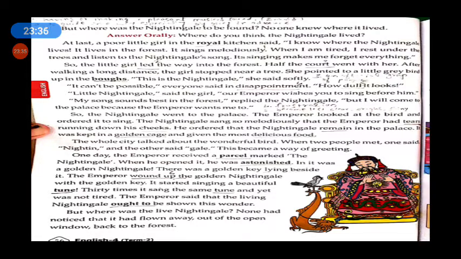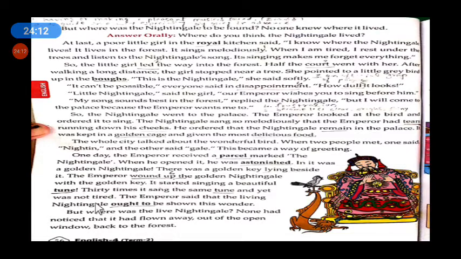So when the emperor inserted the key and it turned, the golden nightingale started to sing. It started making melodious music. Thirty times it sang the same tune, one after another, and yet it was not tired.